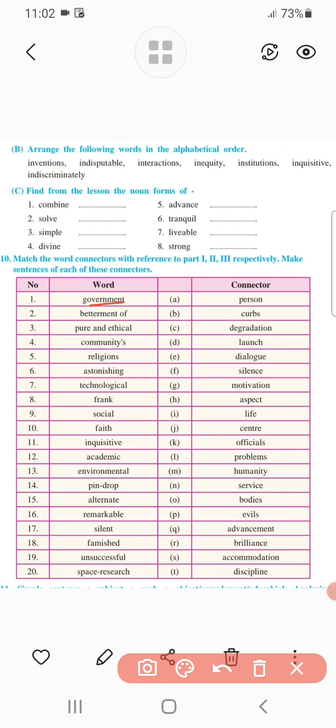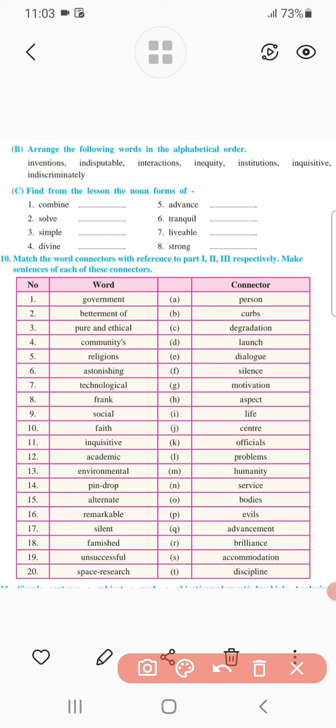Now the first word given is government. In the chapter we have to find which word occurs along with government. Here you will find that official also occurs with government. So government official, these two words come together, and we can say official is connected with government.